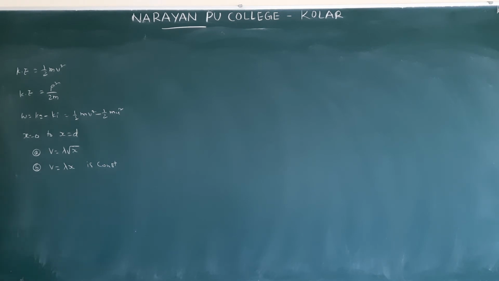So they are asking what is the work done, isn't it? So by using the work energy theorem we can do that one.